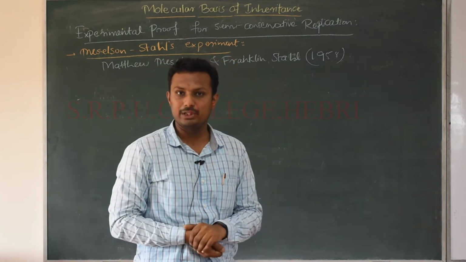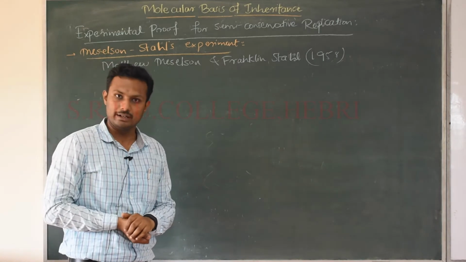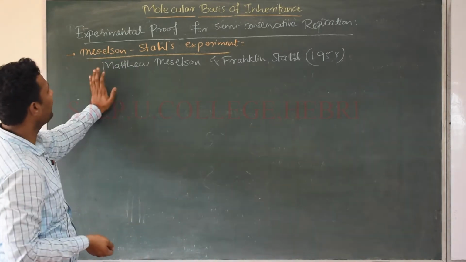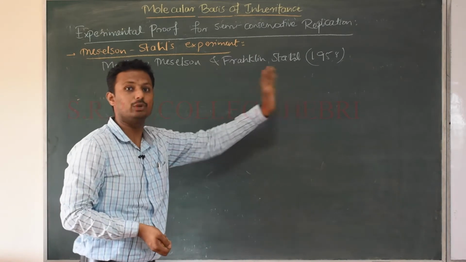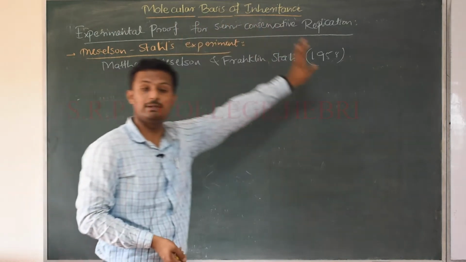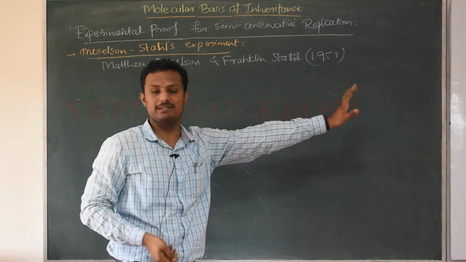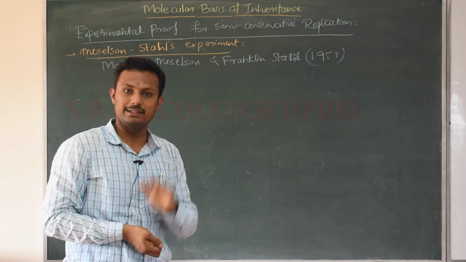That is the semi-conservative way. How is it possible and what experiment was done? This experiment is popularly known as the Meselson-Stahl experiment, or in the examination they may ask you to write the experimental proof for semi-conservative replication. Both ways it can be named. Now let us see what experiment was conducted by these two people.